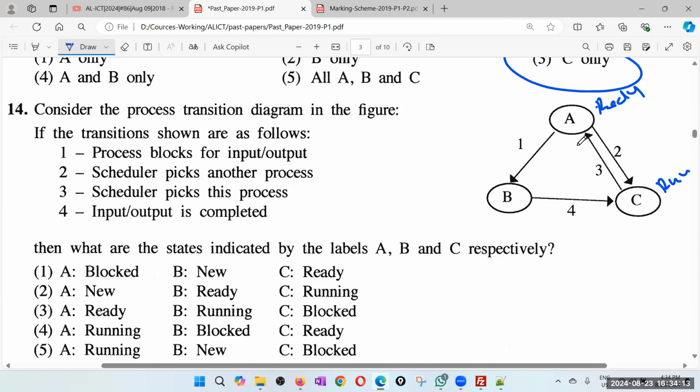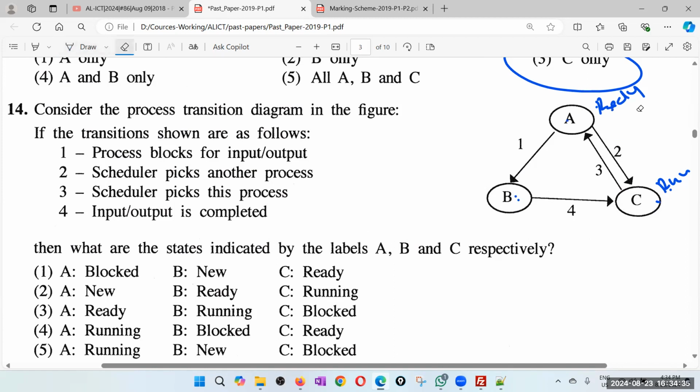But anyway, that is one possibility only. Maybe this is the block state, waiting for input output, but no, it can't be. If it goes like that, it can't go there. Oh, yes, right. Then maybe this is ready, this is running. From running, it can go there and then come back to ready.